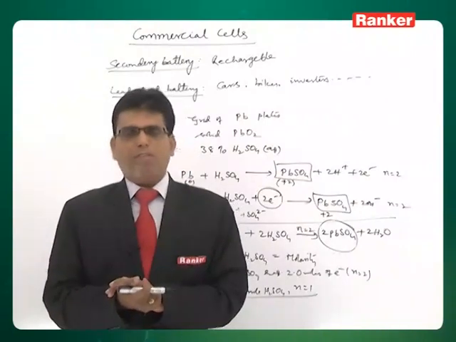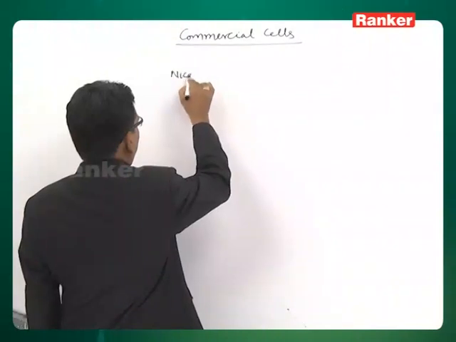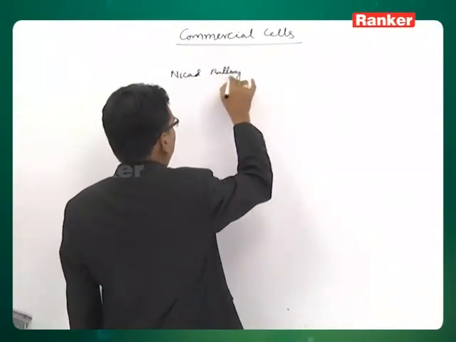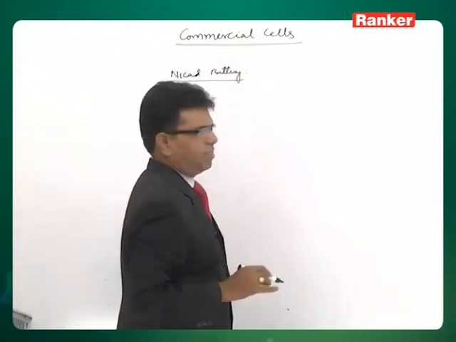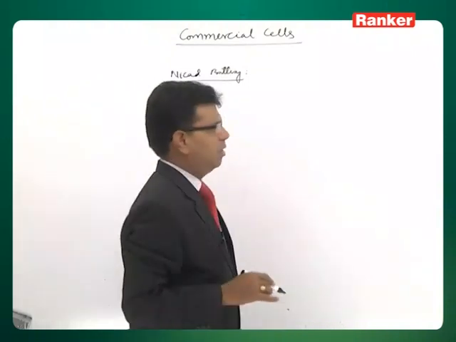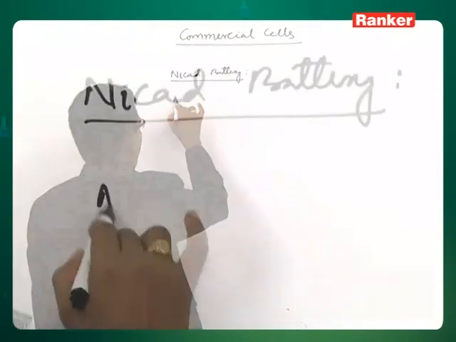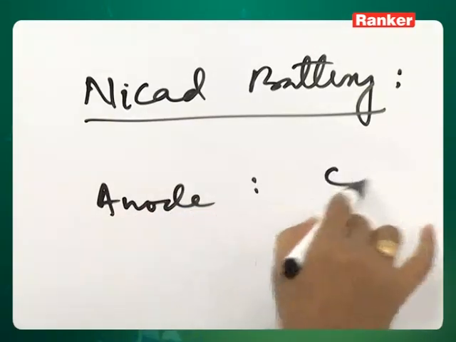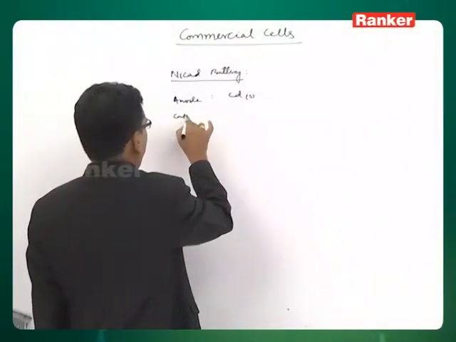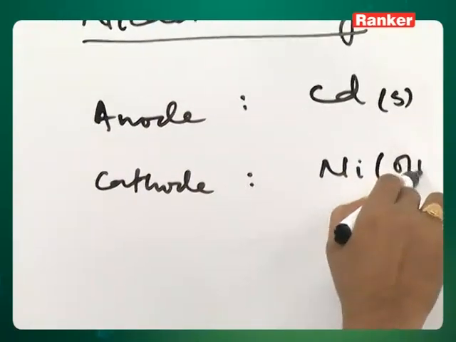Now, we will see the other type of rechargeable battery, what we call the NICAD battery. As the name suggests, NICAD means it involves nickel and cadmium. The anode here is solid cadmium metal, and the cathode is solid nickel hydroxide.